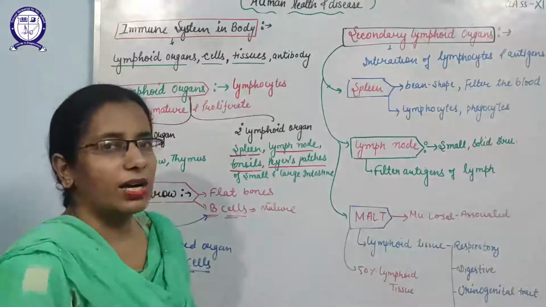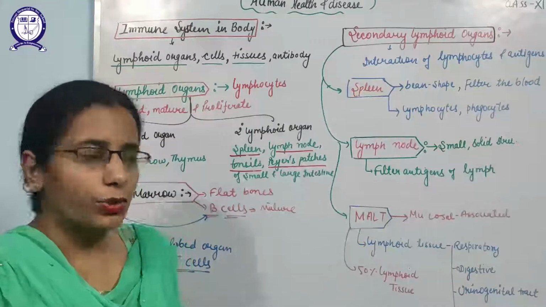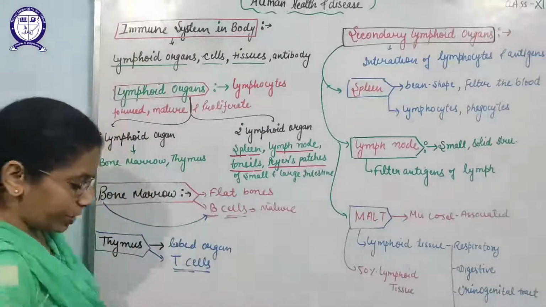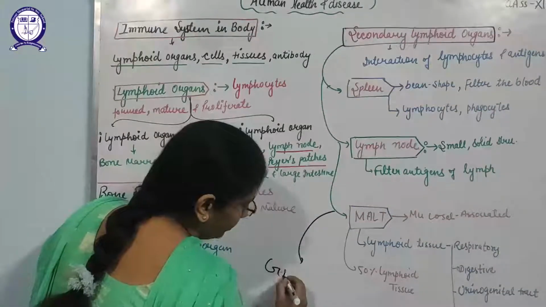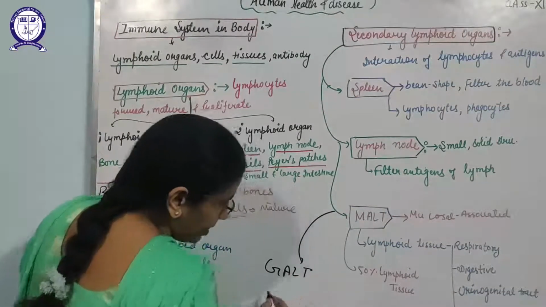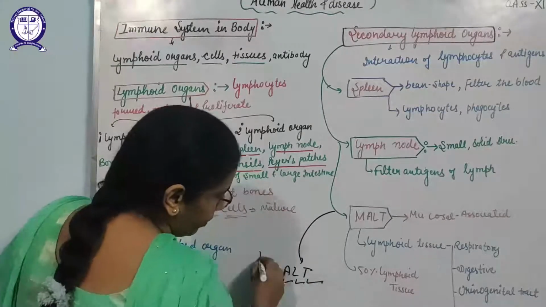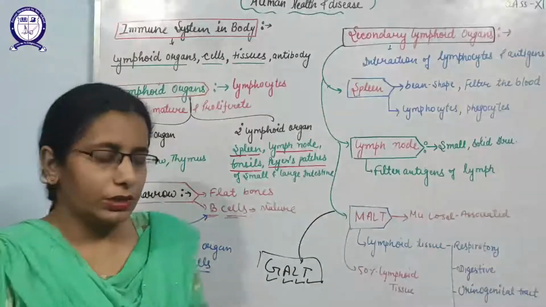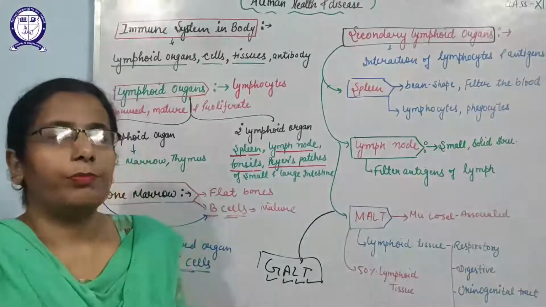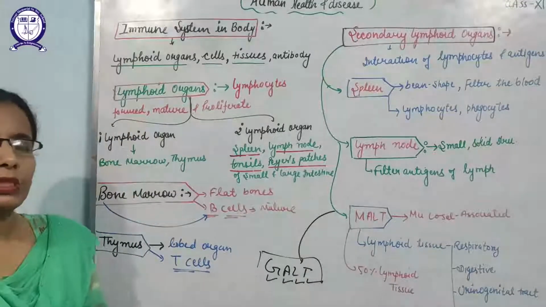Next is GALT. Like MALT, it is gut associated lymphoid tissue, where the lymphoid tissue is present in the gut and traps the pathogens. So this is all about the immune system of the body.